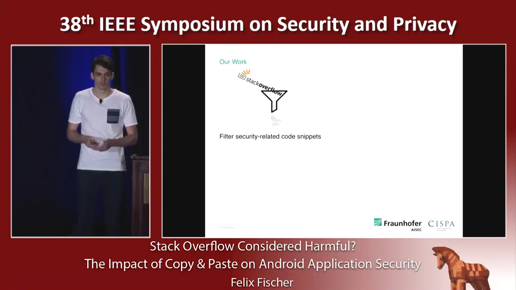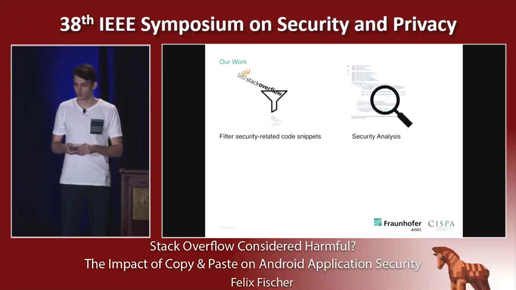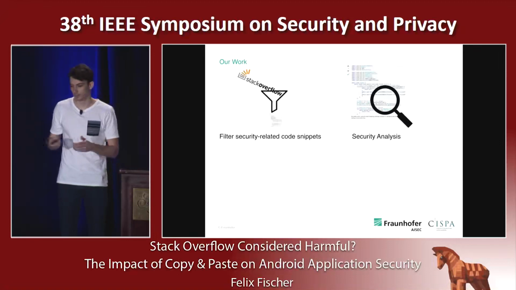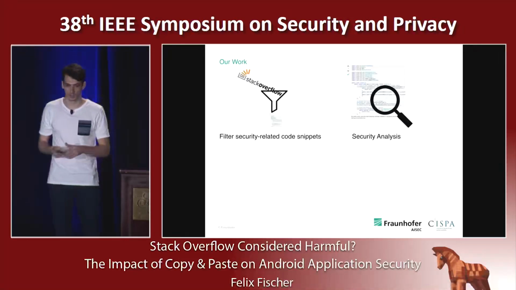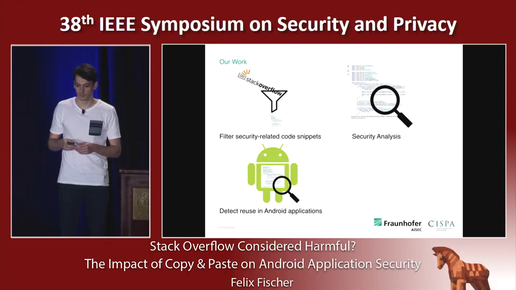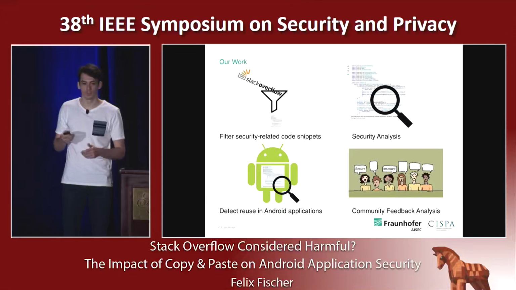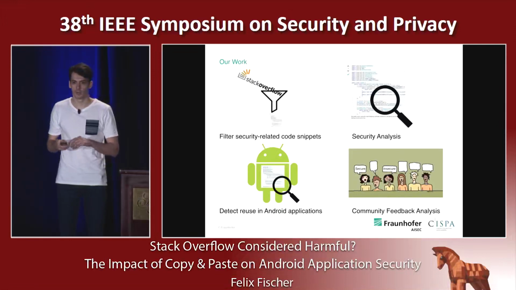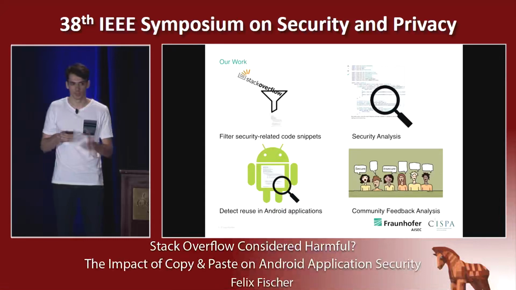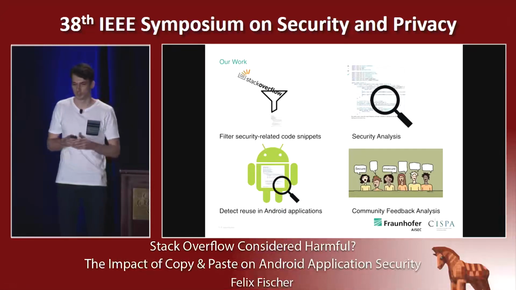To achieve this, we first filtered the security-related code snippets from Stack Overflow to be able to then analyze their security by classifying them as secure or insecure, meaning bad or good examples. And finally, we detect their reuse in Android applications. After that, we provide a community feedback analysis on insecure snippets we actually have found in Android applications to see if the community feedback is preventing or contributing to copy and pasting insecure code.